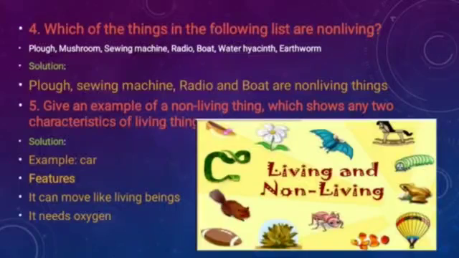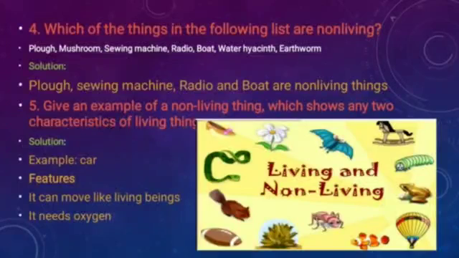A mushroom is a plant only, so it is a living thing. Sewing machine, non-living thing. Radio, non-living thing. Boat, non-living thing. Water hyacinth is a plant, an aquatic plant, so it is a living thing. And earthworm, you know that it is an earthworm, it means a living thing. So here plow, sewing machine, radio and boat are non-living things.